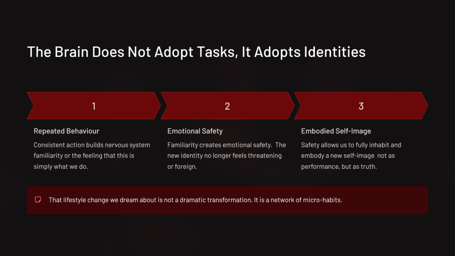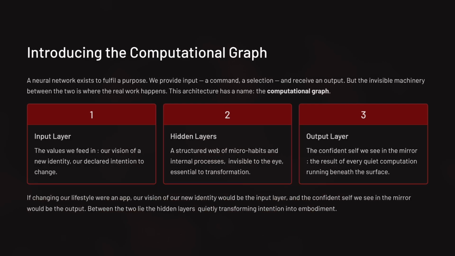That lifestyle change we dream about is not a dramatic transformation. It is a network of micro-habits, a system, a structure. And this is where we introduce one of the most fundamental concepts in deep learning: the computational graph. A neural network is developed to fulfill a given purpose. When using any app we can think of, we instruct it some values, be it a command or a selection, and expect a result which responds to our query. The computations through which our input leads to the output the app delivers are not visible to our eye.